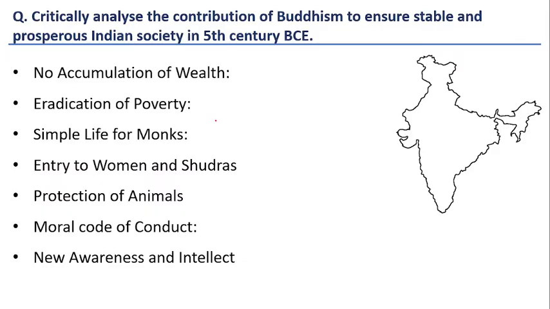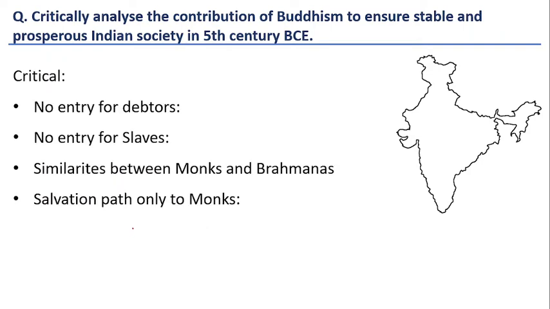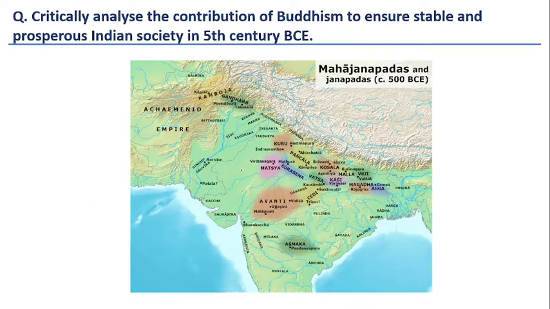Let us understand. Here I have listed the important contributions: no accumulation of wealth, poverty eradication, simple life, entry to or empowerment of women and Shudras, protection of animals, and also a moral code of conduct. The critical elements are no entry for debtors, no entry for slaves, and similarities between monks and Brahmanas. So these are the various critical elements. Let us understand now one by one.